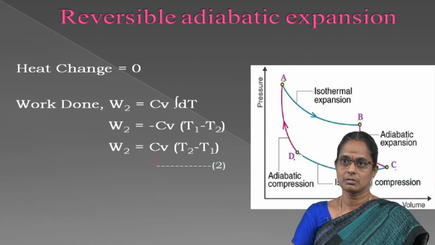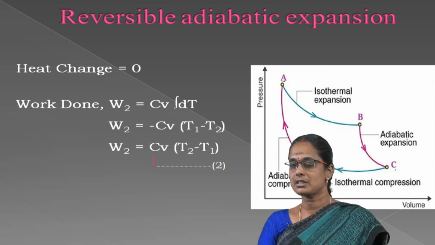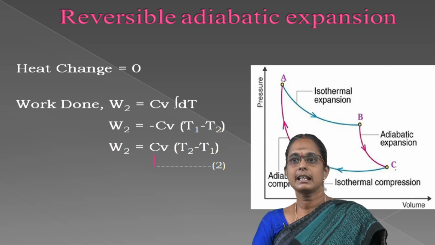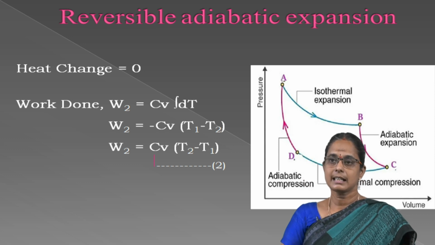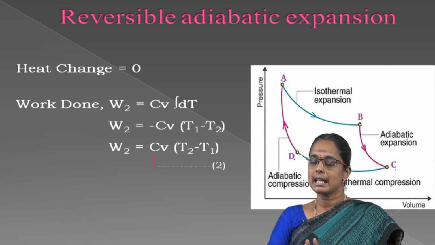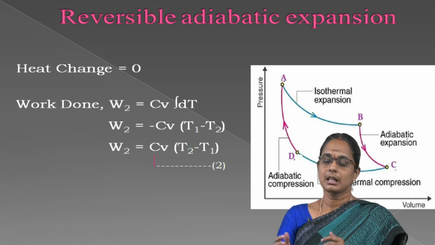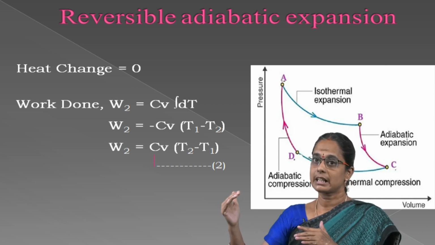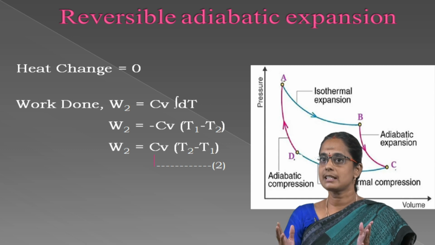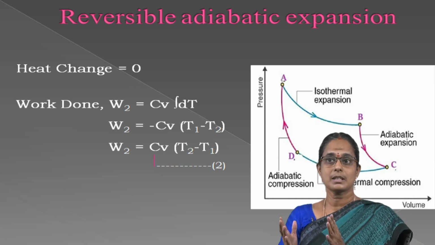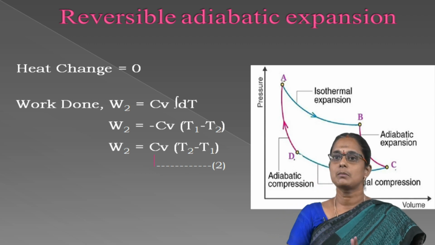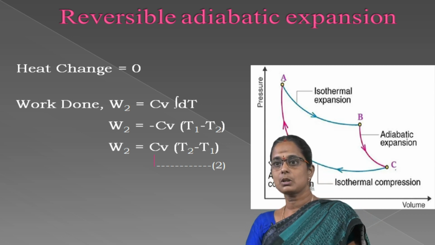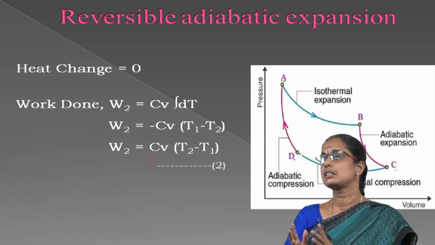In the second stage, reversible adiabatic expansion. Adiabatic means there is no heat change. The ideal gas at temperature T2 is allowed to expand adiabatically. The volume changes from V2 to V3 and the temperature reduces from T2 to T1. So the heat change is equal to 0, that means Q is equal to 0. So the work done W2 is equal to CV delta T, that is, W2 is equal to CV into T2 minus T1.